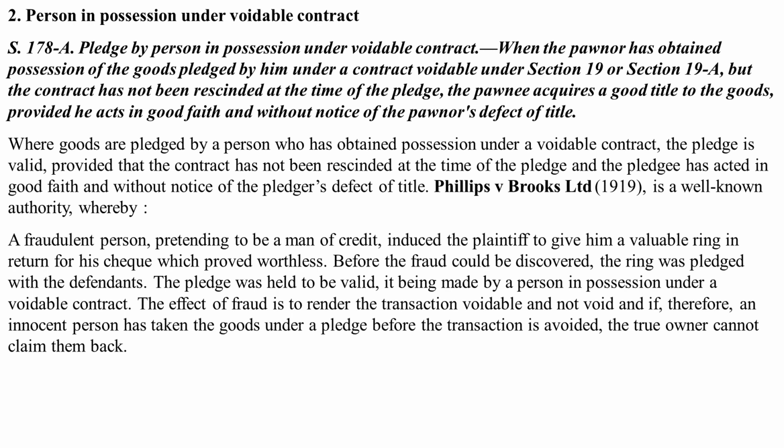On that note, the case of Phillips versus Brooks Limited is a well-known authority. Here, a fraudulent person pretending to be a man of credit had induced the plaintiff to give him a valuable ring in return for his cheque, which proved worthless. Before the fraud could be discovered, the ring was pledged with the defendants. So, in this case, the pledge was held to be valid, it being made by a person in possession under a voidable contract. The effect of fraud is to render the transaction voidable and not void. And if, therefore, an innocent person has taken the goods under a pledge before the transaction is avoided, then the true owner cannot claim them back.